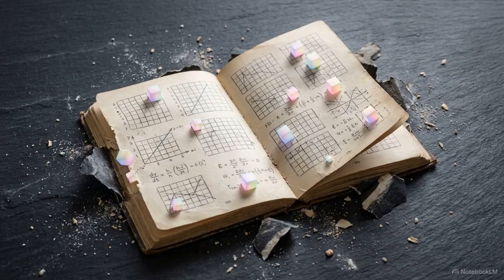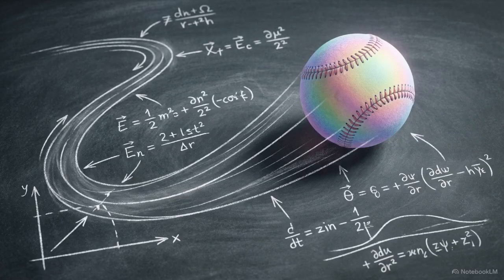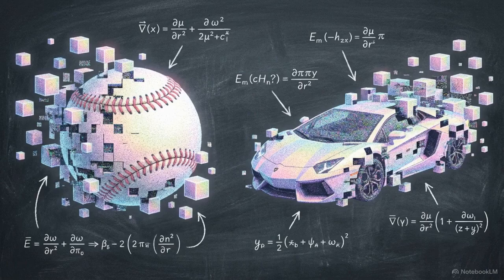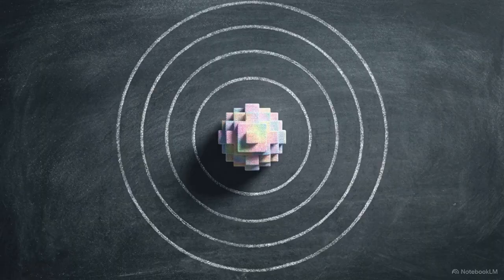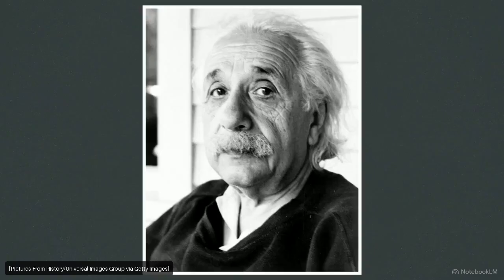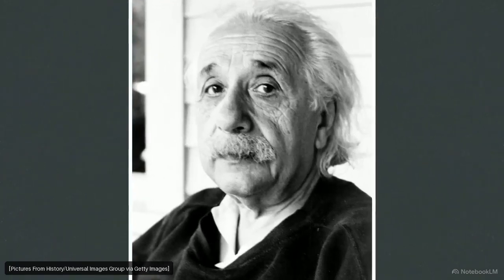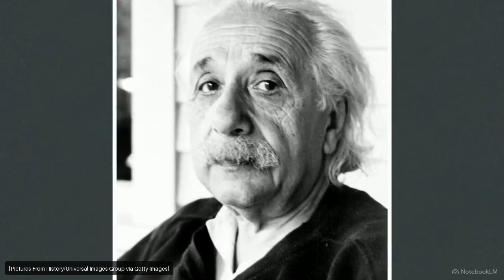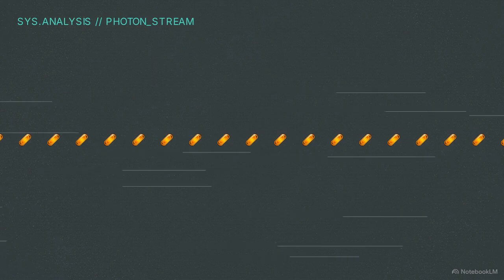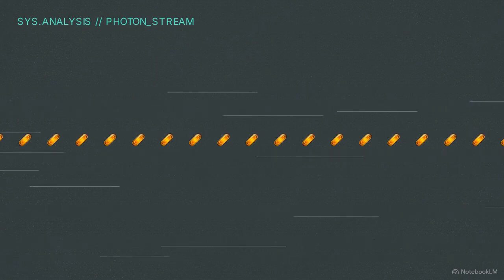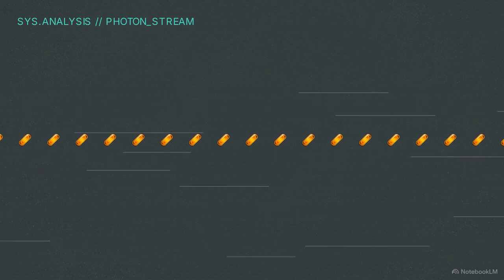When Planck mapped out these pixels, he proved that the everyday laws of physics, the rules governing a thrown baseball or driving a car, completely break down and stop working at the microscopic level. A few years later, Albert Einstein took Planck's code and expanded it. He proved that light itself is a storm of pixel bullets called photons. Photons are discrete, indivisible packets of electromagnetic energy.